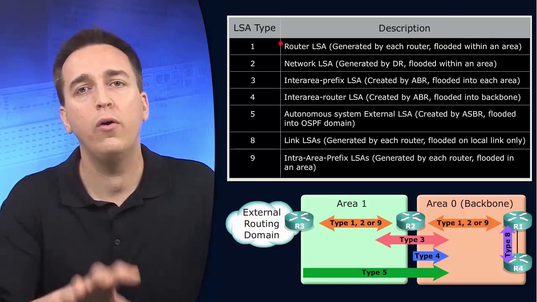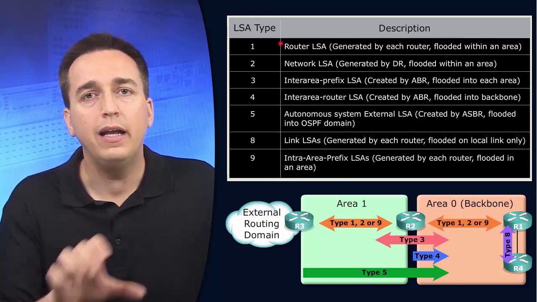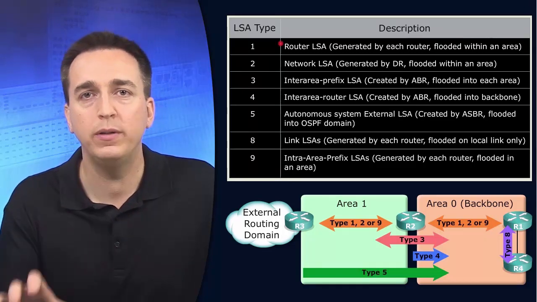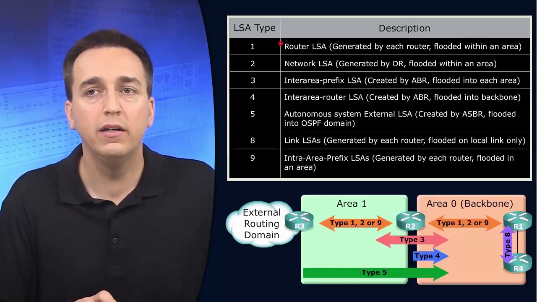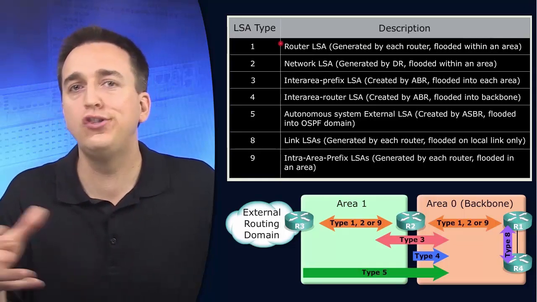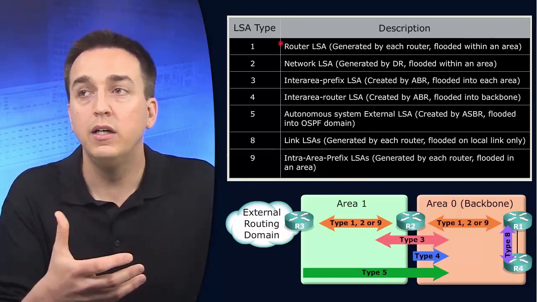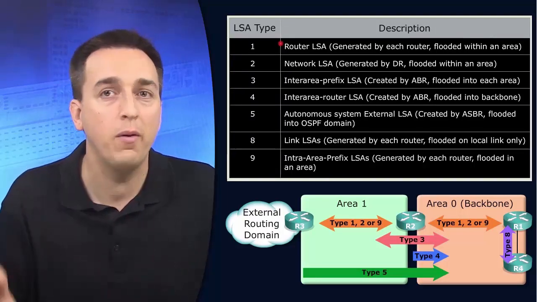Now, why would they go ahead and do that? Well, because now, if a change happens, for example, we add another interface for OSPFv3, we don't have to generate that Type I LSA anymore because there's not another router that I'm connected to that anybody has to know about.